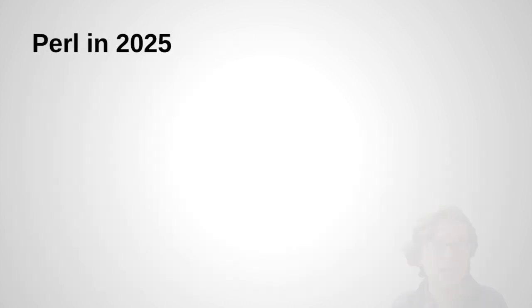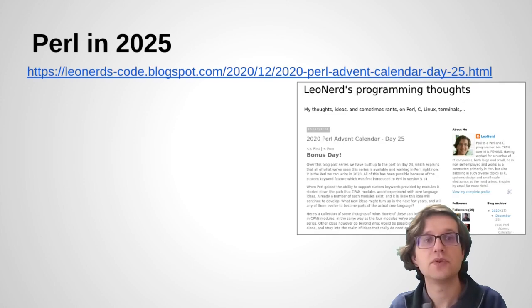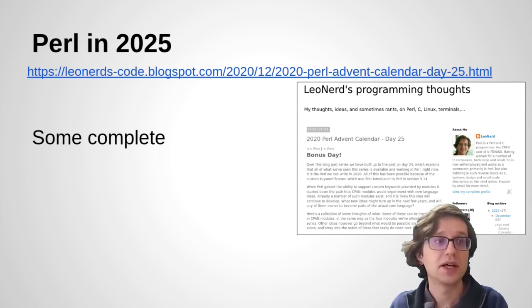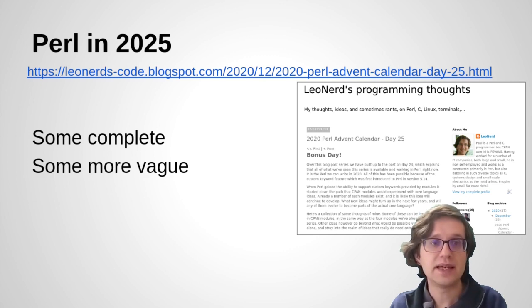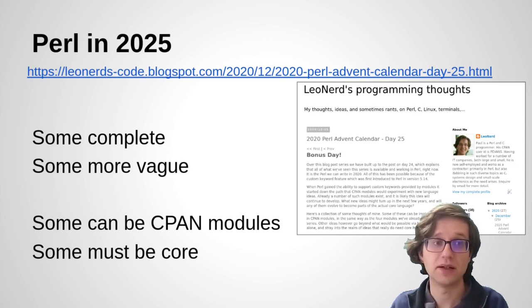So for the very final day of the blog post, I tried to look ahead a few years to consider what sort of Perl we might be writing in the year 2025. So let's have a look at some of these ideas now. Some of them are fairly complete and we could just basically implement them as they stand. Others are a little bit more vague, need a bit more discussion, more thinking around them. Some of them could be implemented as CPAN modules on their own. Some of them really do need to be implemented in Perl core itself.